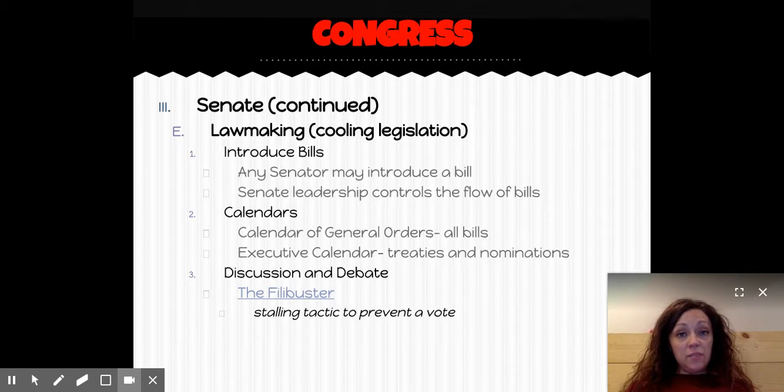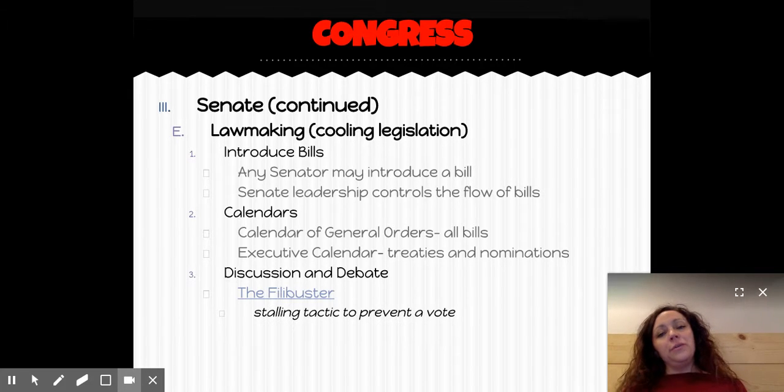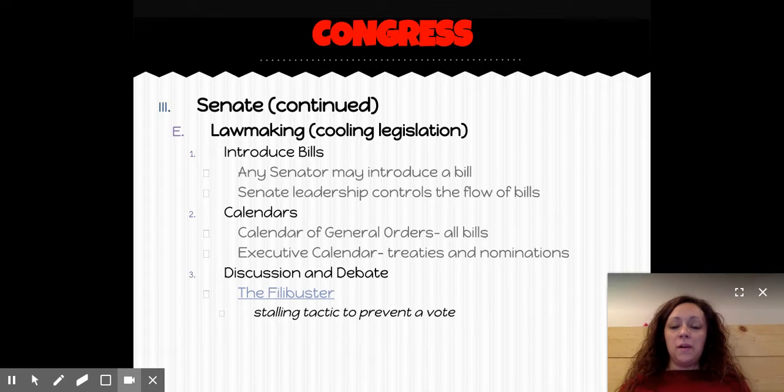Now, historically, filibusters are sometimes like a one-man show, and the person who is leading the filibuster talks as long as they can. Now, according to Senate procedures, you can't sit down, you can't go to the bathroom, you can't eat, you can't do anything, because if you stop talking, then you yield the floor. And we'll talk about that more in class.